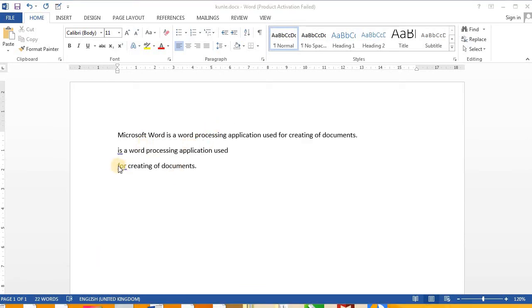When you see this wavy blue line, it means a grammatical error, because a small letter cannot start a sentence.